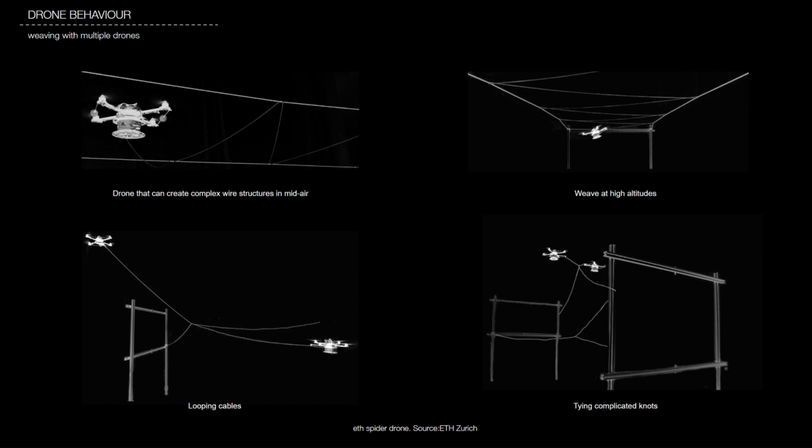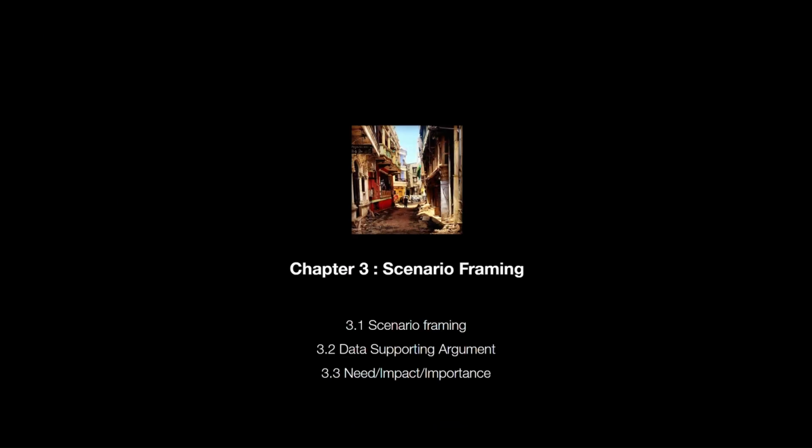For example, to loop cables around each other, the computer directs 2 drones to fly through certain points at an exact time. In this way, the fleet can tie complicated knots and form large, regularly repeating patterns strung between fixed structures. We developed a scenario as an attempt to understand the possible real-life applications of this suspended lightweight system prototype.